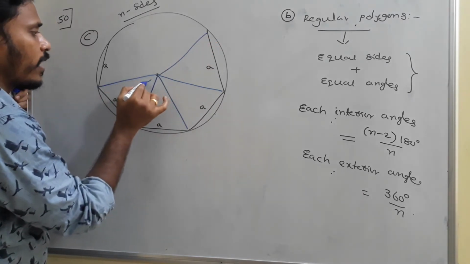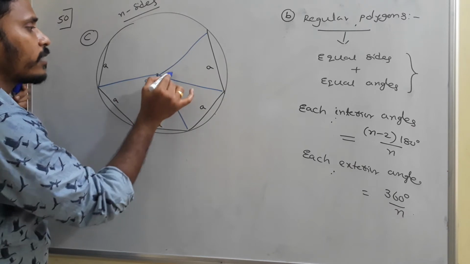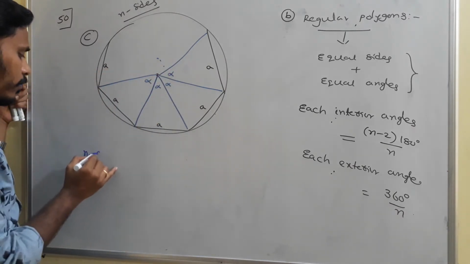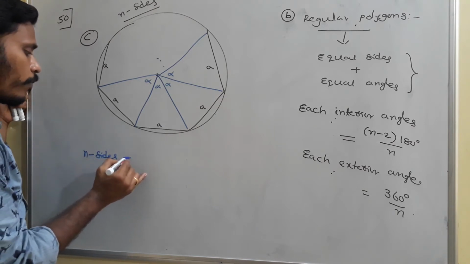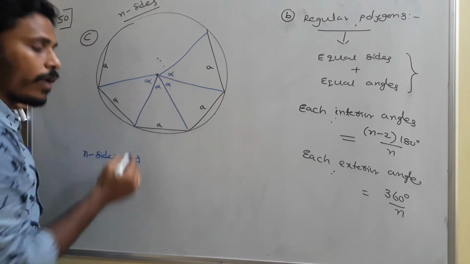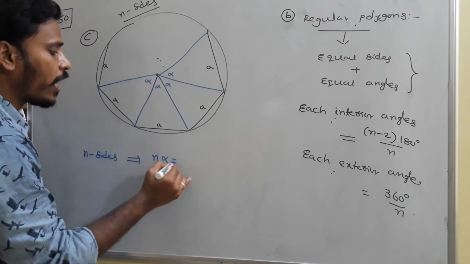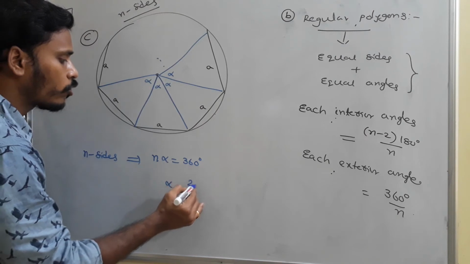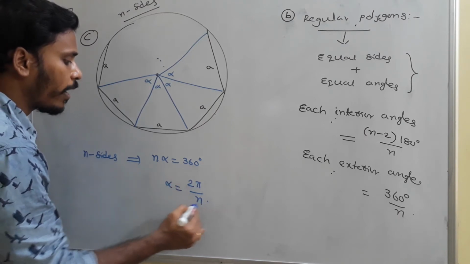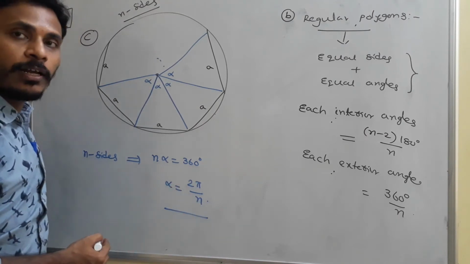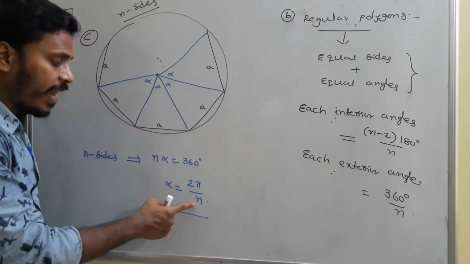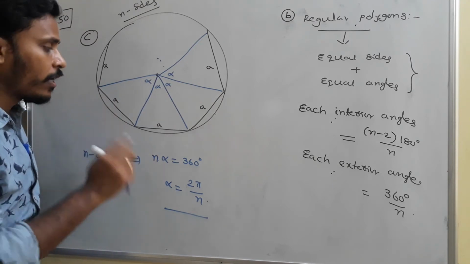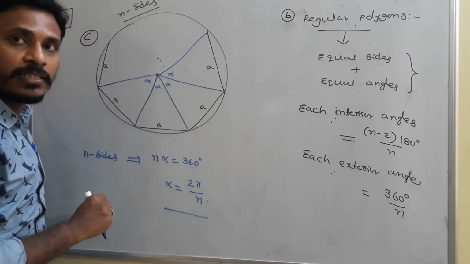Suppose this angle is alpha; all these angles are alpha, alpha, alpha, alpha, like that. So n sides imply that at the center we have n alpha angles, and n alpha is equal to 360 degrees, so alpha is equal to 360, that means 2 pi by n. So in a regular polygon each side makes an angle 2 pi by n at the center.